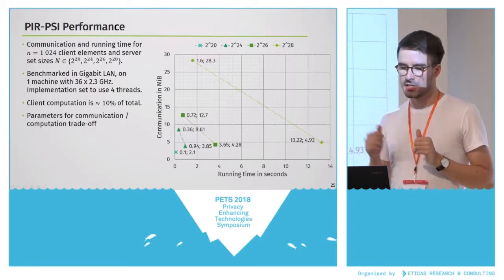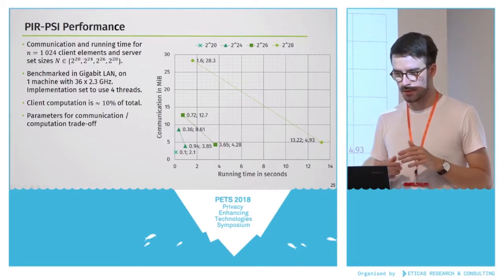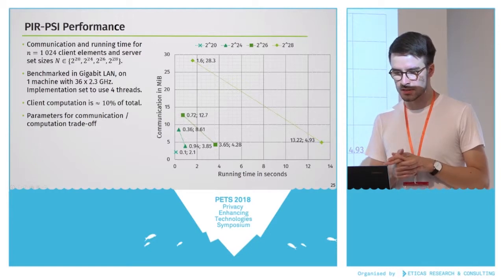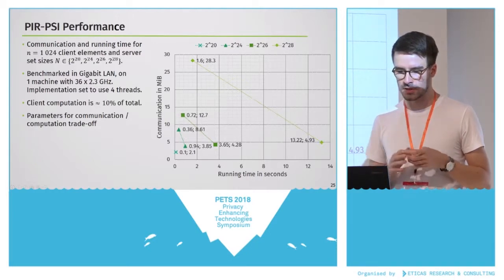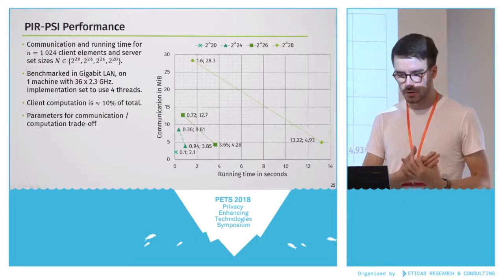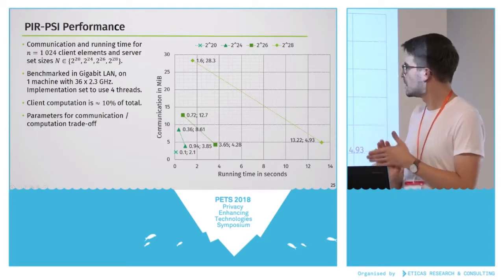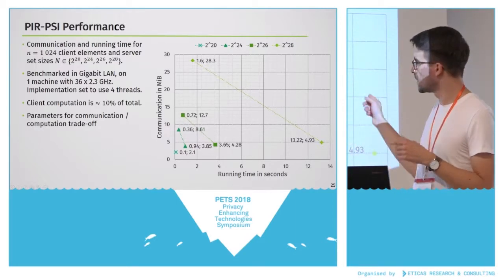So the numbers that you see here are for a client with 1,000 contacts and a server with 1 million up to 256 million contacts. It's benchmarked on a gigabit LAN on one machine with a lot of cores. The implementation uses 4 cores.